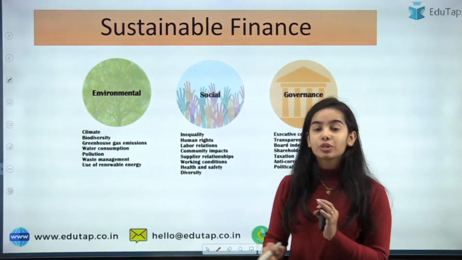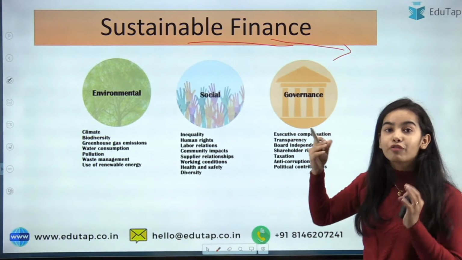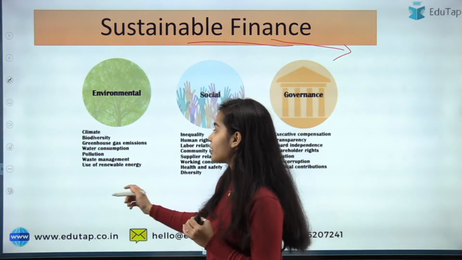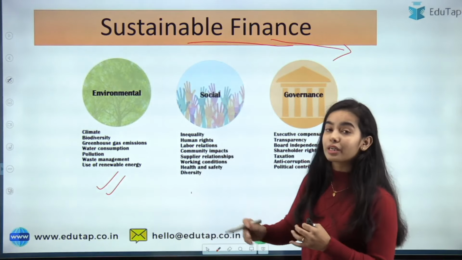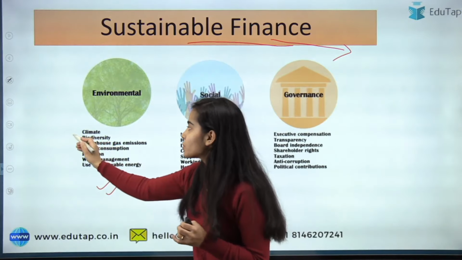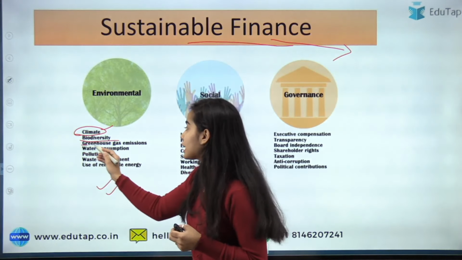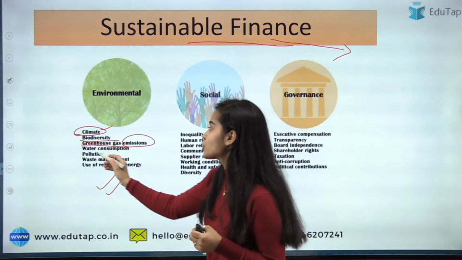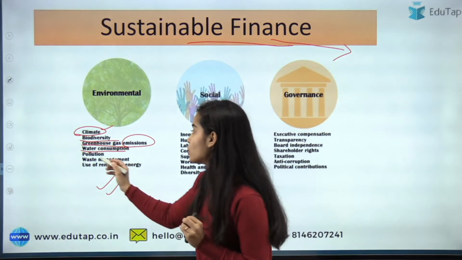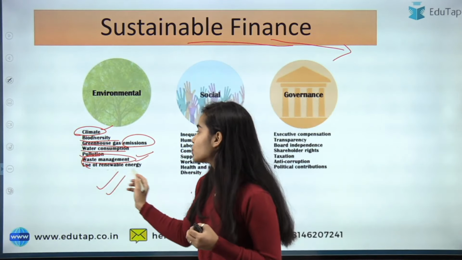Okay, so I hope you have understood the three criteria under sustainable finance: the funding should be provided for investment decisions, activities or projects that have goals considering the environmental, social and governance aspects. They work towards the climate, so that climate change is mitigated, biodiversity is protected, greenhouse gas emissions are not high, water consumption is at a good level and they are not harming the water, pollution is not there, waste management is proper, wastage is not happening much, and renewable energy is used.